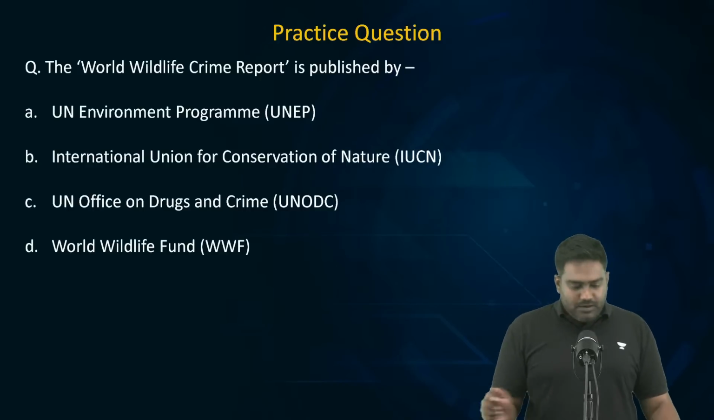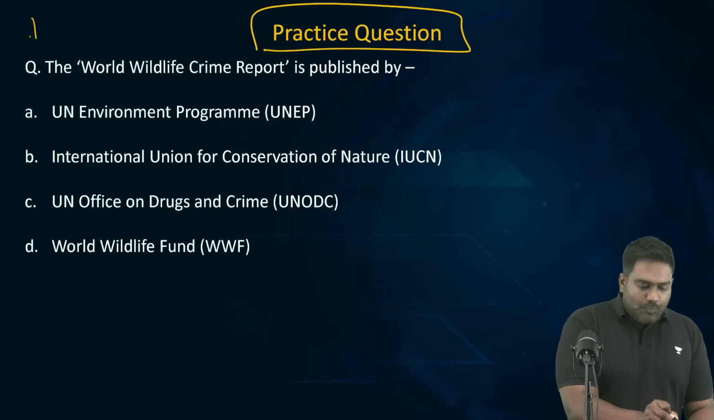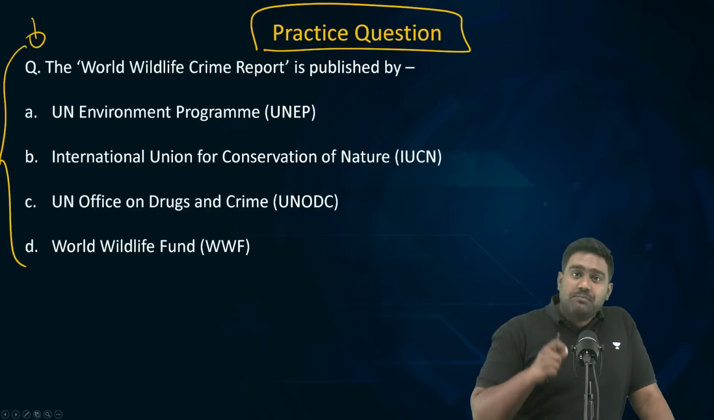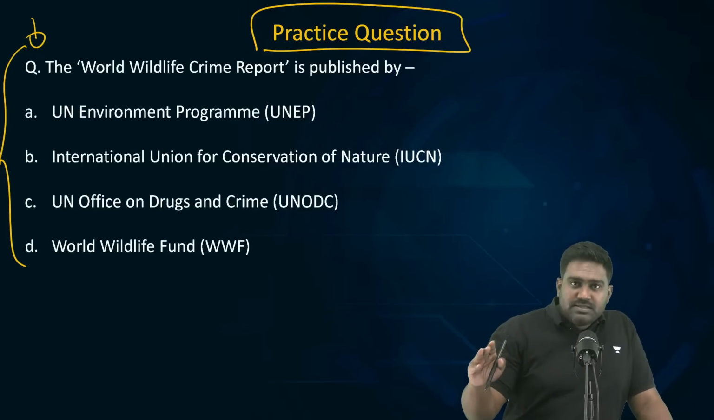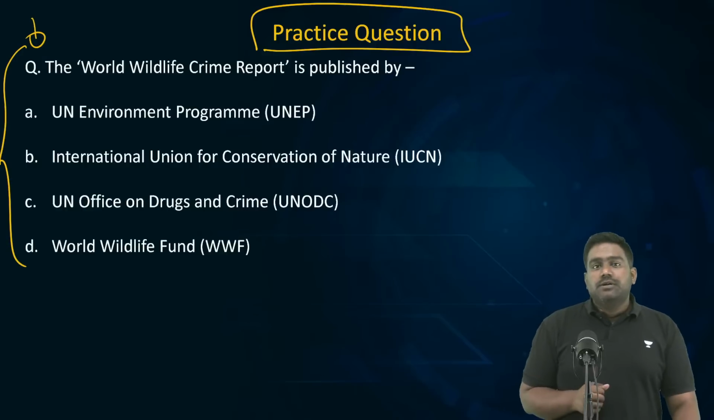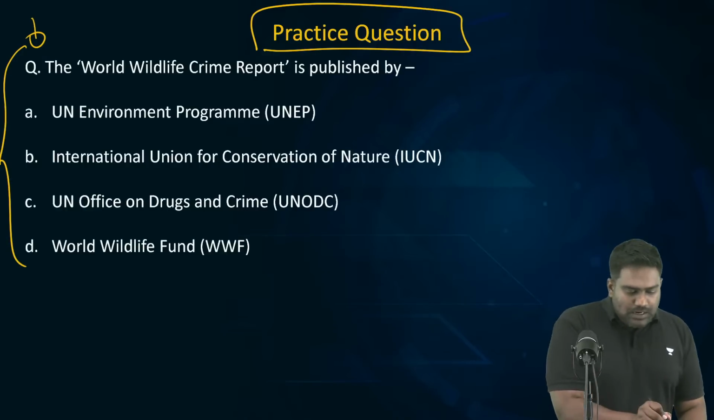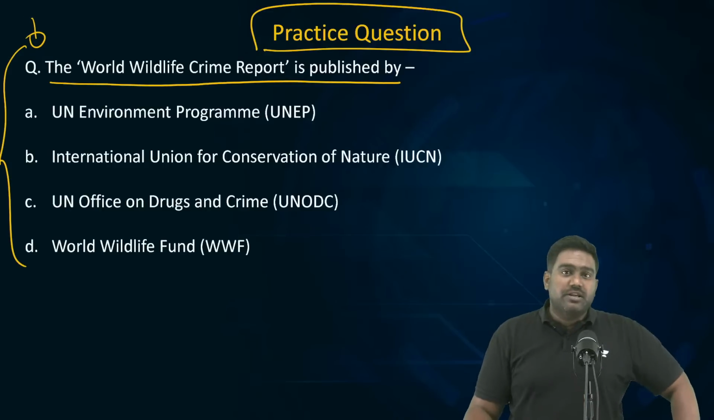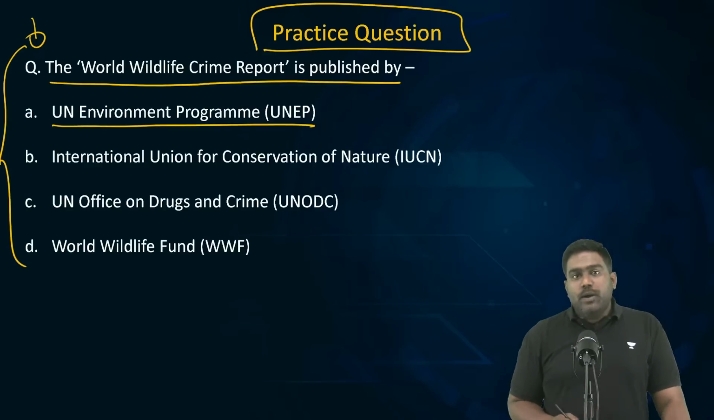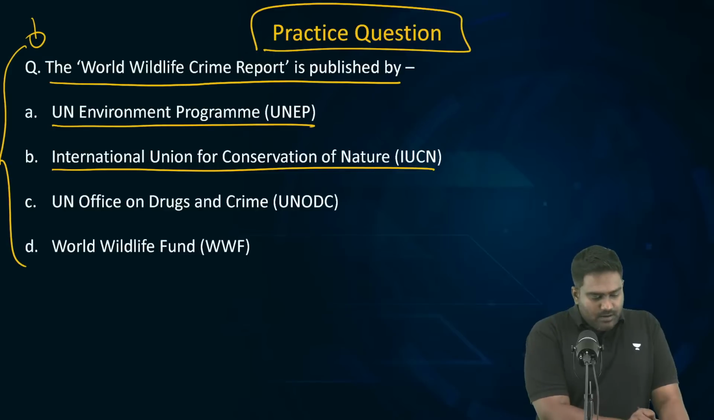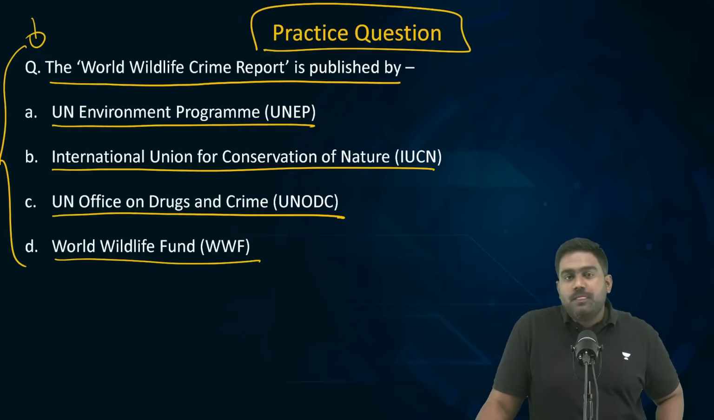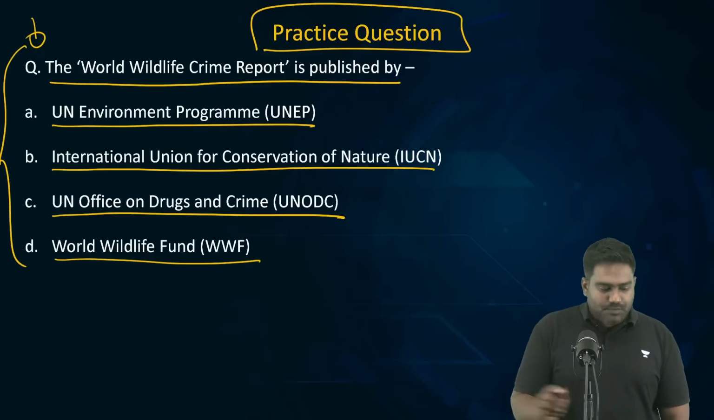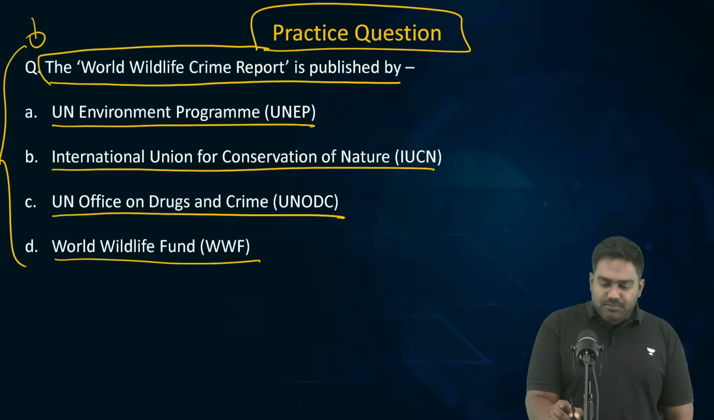Now, coming to the next topic, the next question. I hope you know UPSC asks questions based on important reports, important indices that are published, especially those related to some important international organizations. So, take up this topic, the World Wildlife Crime Report, which was in the news last year. It is published by which organization? Is it UNEP, IUCN, UN Office on Drugs and Crime, or World Wildlife Fund? What is the right answer?